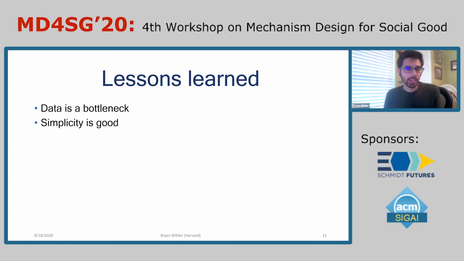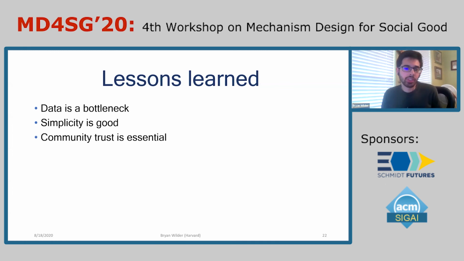The second thing, though, is that regardless of what you do algorithmically, simplicity is really good. And this, I think, should be a design goal that we keep in mind for algorithms in these and similar domains. And by this, I don't necessarily mean simplicity in the sense that what the algorithm is doing is easily written down or explained. I mean that the algorithm doesn't require very sophisticated interaction with the external world. It's okay if lots of things go wrong, if what the algorithm says to do is only partially executed. It doesn't require lots of highly specific steps performed in sequence, because that's all randomness that provides the opportunity for things to just go wrong in a real community health setting.